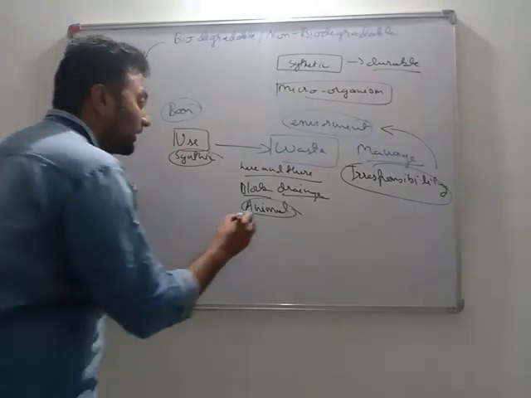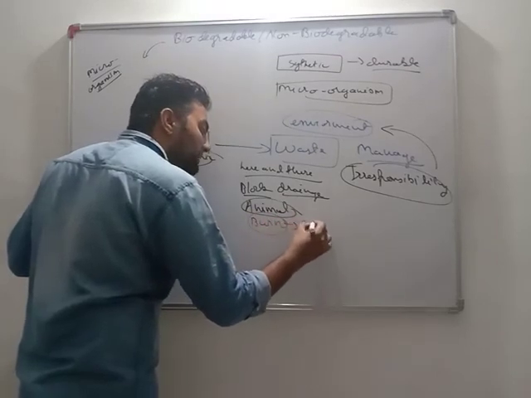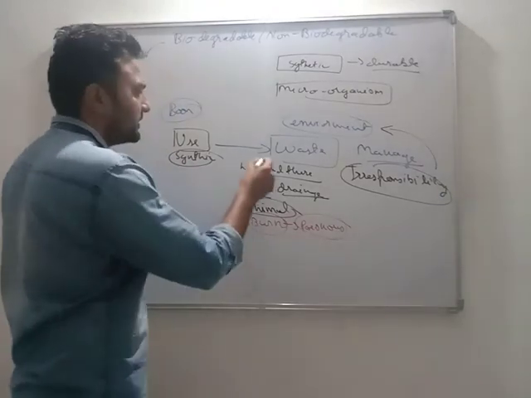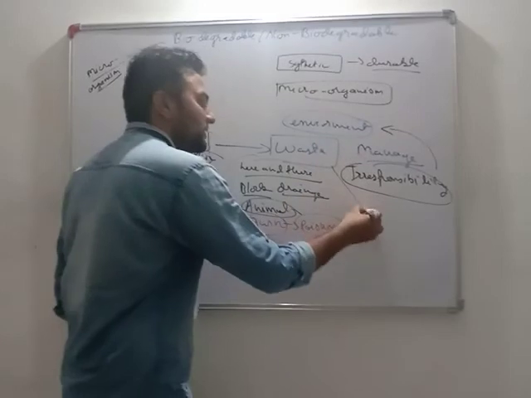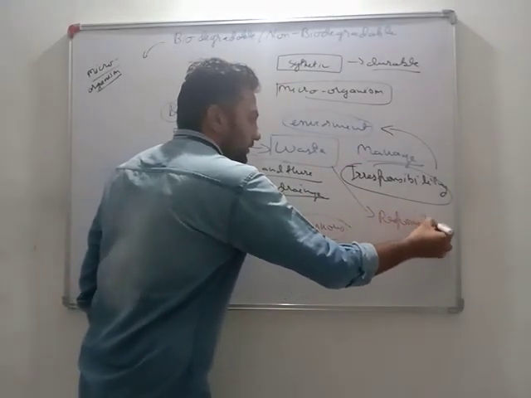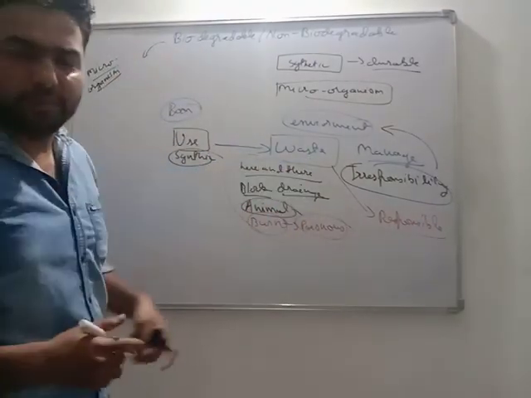Moreover, even we can't burn them. If you burn them, then also many poisonous gases are emitted. Obviously, these things cannot be done. We need to be very much responsible. Responsible use along with responsible waste management.